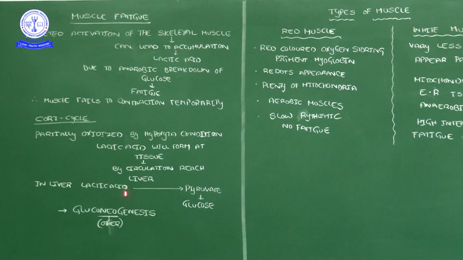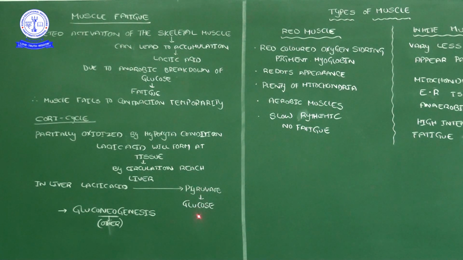You know that statement. Now, by blood circulation from the tissues, this lactic acid reaches the liver. In the liver, this lactic acid is converted into pyruvate.